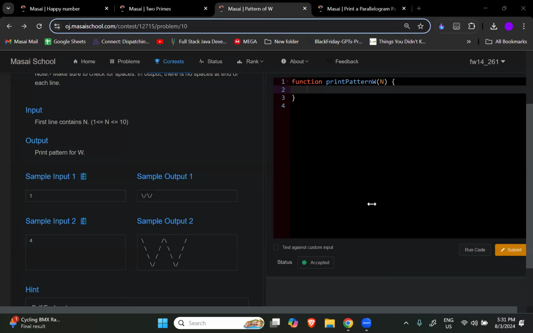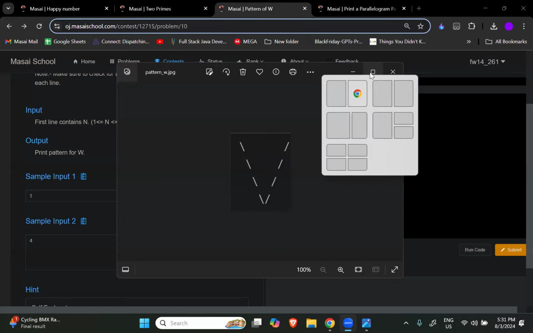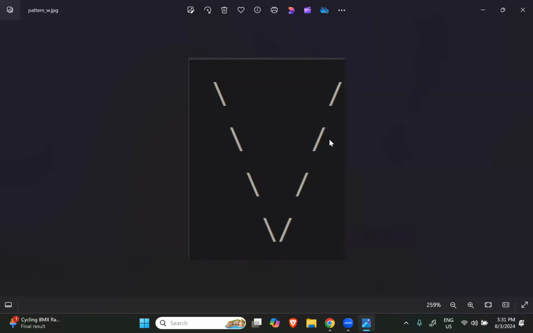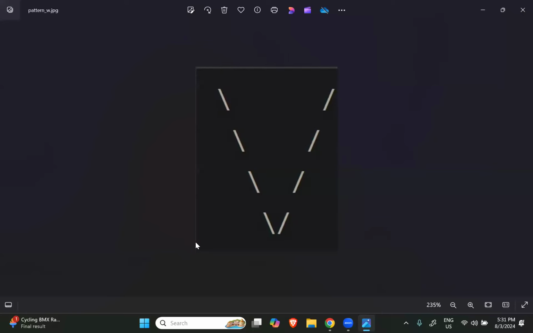Where did it go? Yeah, the pattern of W. I got it. Now, I hope this image is visible to everyone, right? Yes, right. This image has become big. Okay. Now, this is what we have to print.